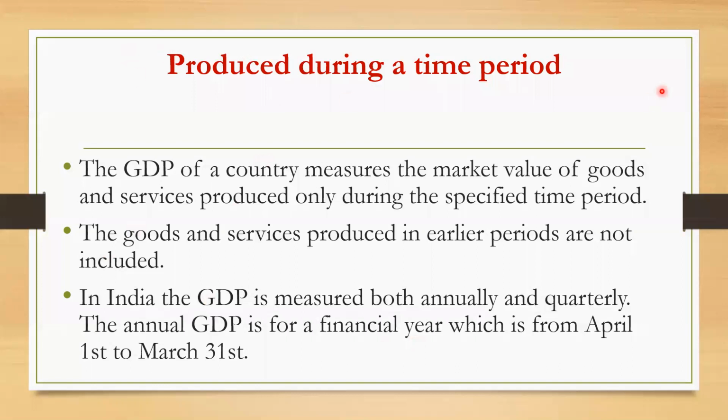And they should be produced during a time period. The GDP of a country measures the market value of goods and services produced only during a specific time period. The goods and services produced in earlier periods are not included. In India, the GDP is measured both annually and quarterly. The annual GDP is for a financial year, which is from April 1st to March 31st.